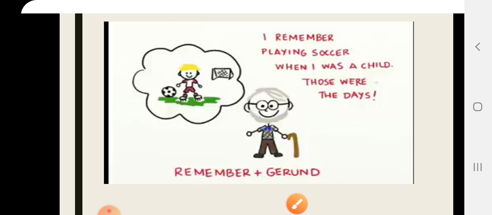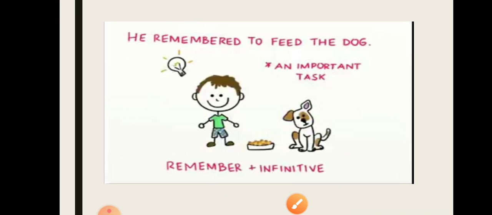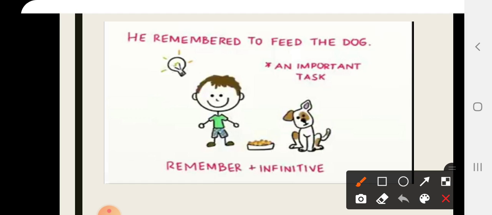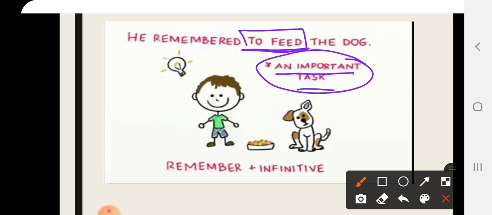While when he used the infinitive in this example, or let's look at this boy, sorry, okay, he remembered to feed the dog. So he remembered to do something. He remembered to do something important and he had to do it, or he has done it. He had done this job or this task. So it is an important task that he had to do.